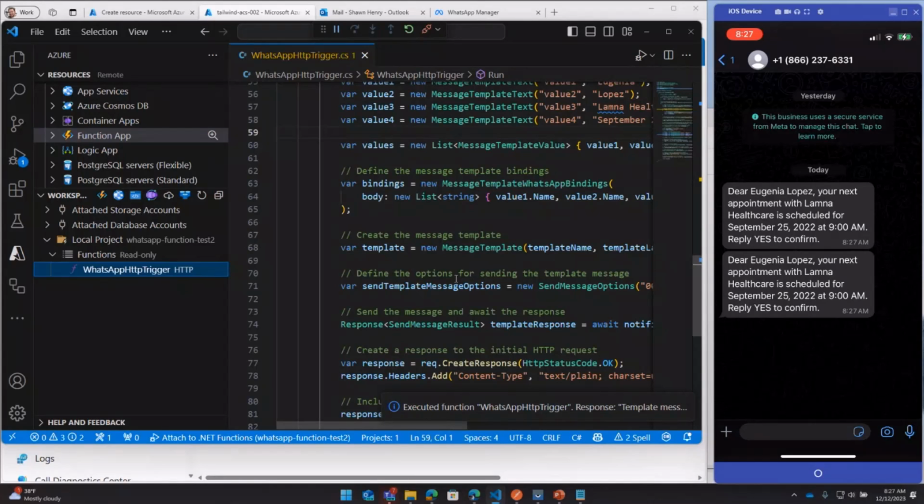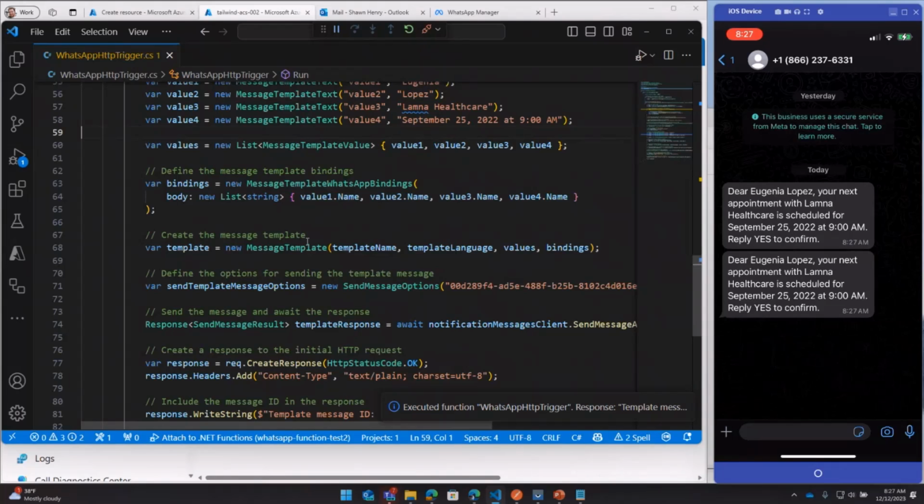If you want to receive messages, you can do the same thing with an Azure function, but you would use Event Grid. We'll send Event Grid messages whenever a message is received to this phone number, and you can pull those in also with Azure Functions. Or you can connect them to low code, via Power Apps or Logic Apps.